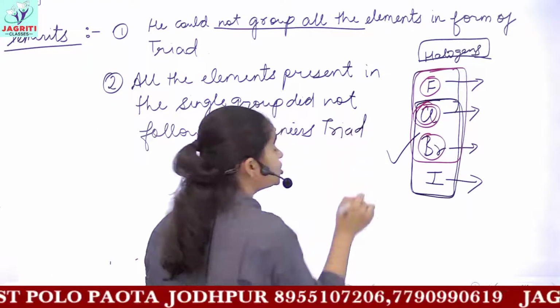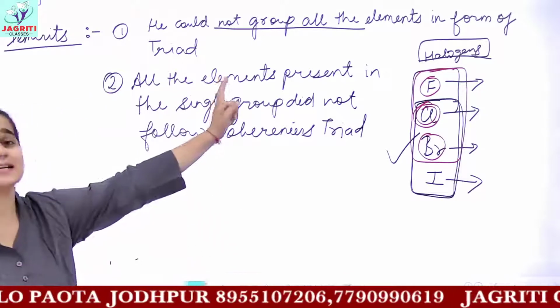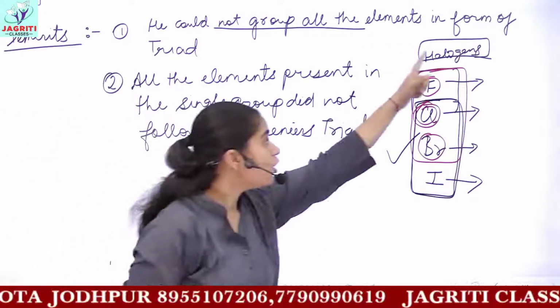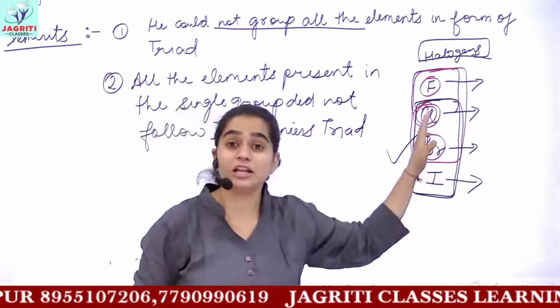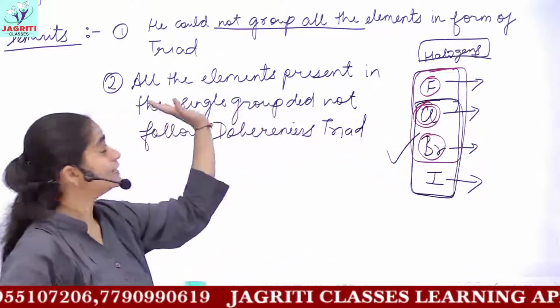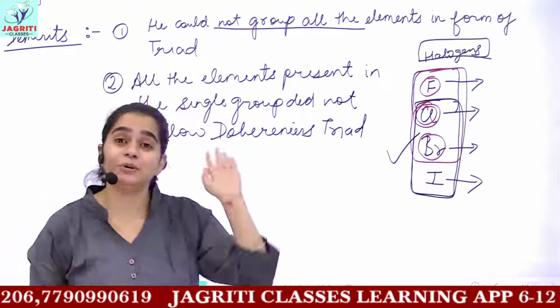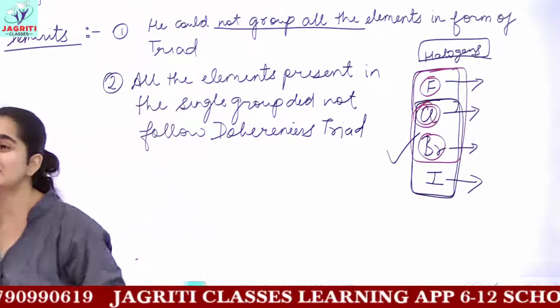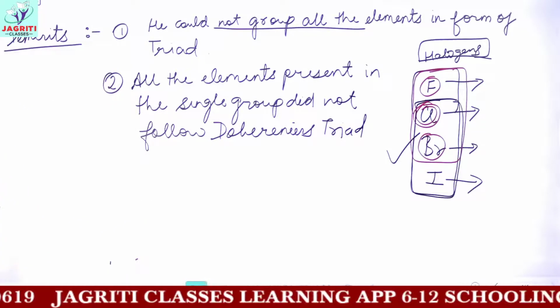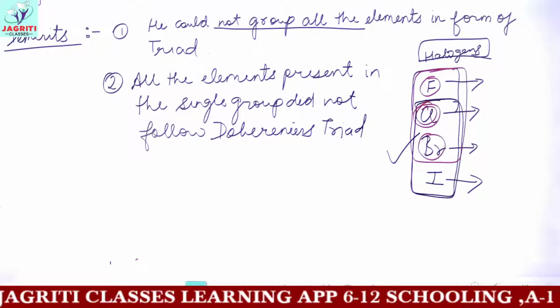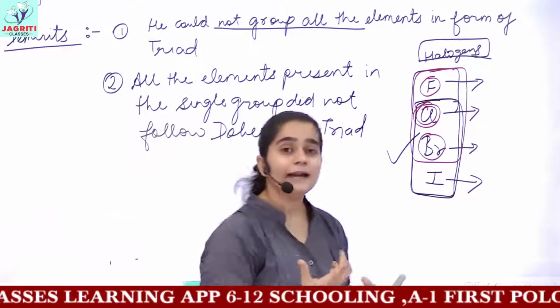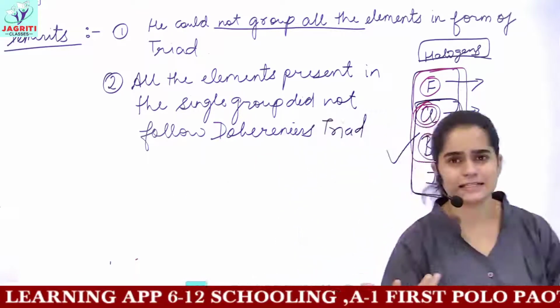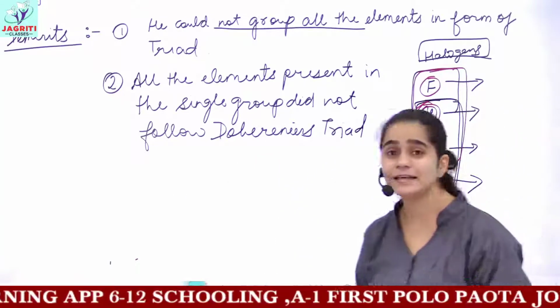This was a major drawback of this classification, that elements which are present nowadays in the same group didn't follow the classification made by Dobereiner. So this was a great setback or failure for Dobereiner, and many other scientists evolved their own systems of classification and submitted different bases or ways of classifying these elements.